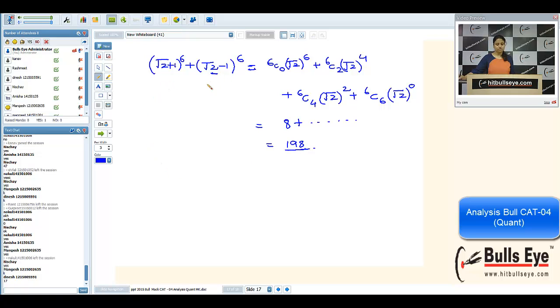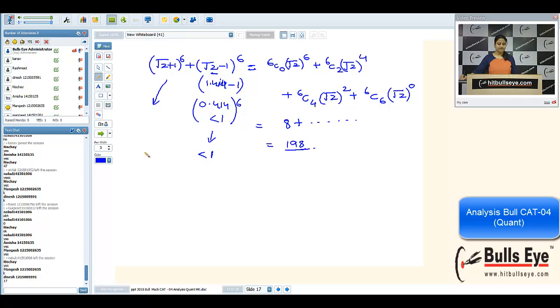Now, of course, root 2 we know is approximately 1.414, and we are subtracting 1 from this. So it will be 0.414, which is less than 1. If I take any number which is less than 1 and take its successive powers, the value will decrease. For example, 0.5 is an easier example. 0.5 square is nothing but 0.25. Value will decrease in that case. So if I take any number which is less than 1 but more than 0 and take its successive powers, the value will decrease. So it will be a number which is less than 1.